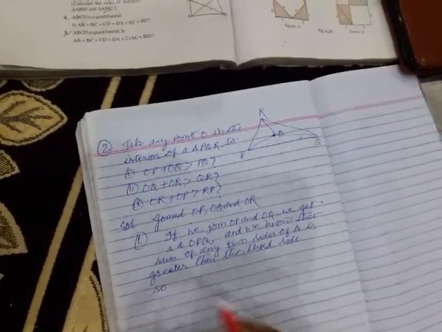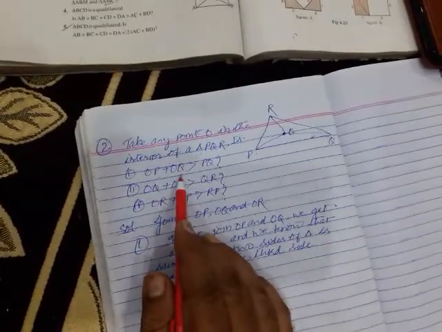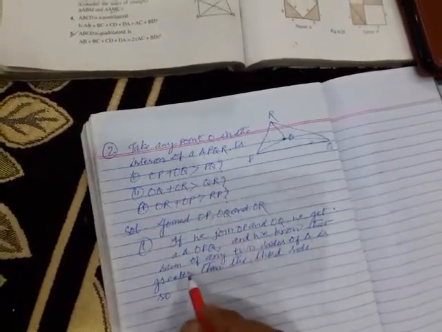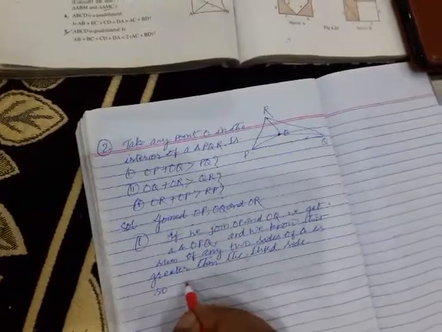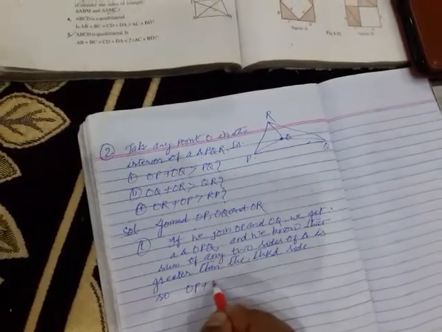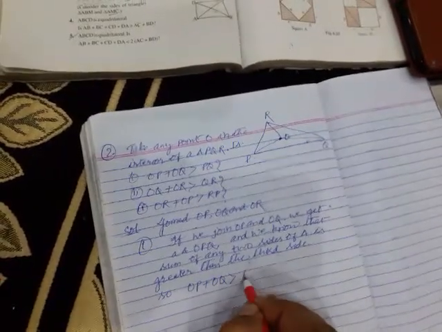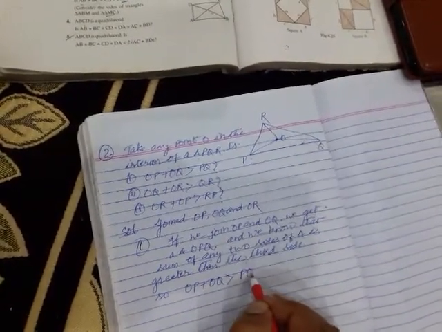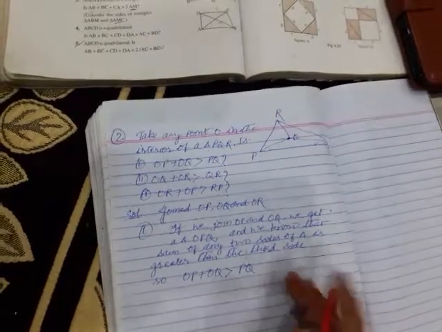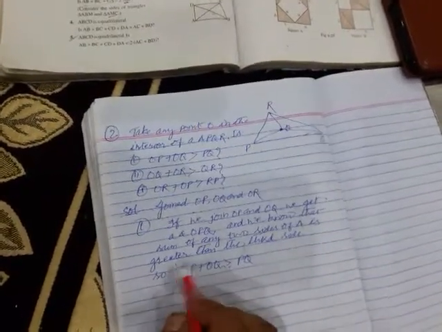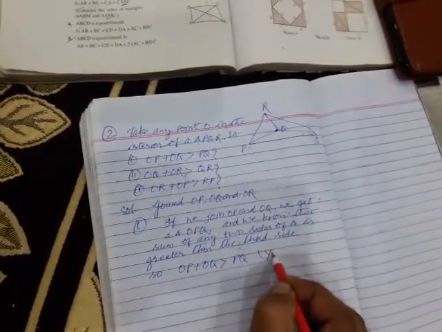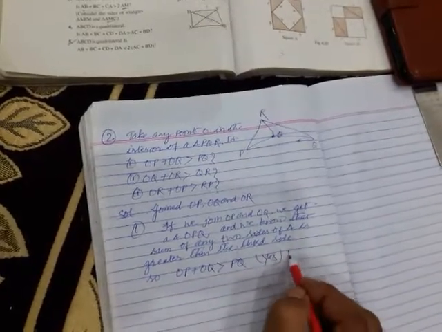So OP plus OQ is greater than PQ. Okay, that is what? Yes. What will you answer? That is yes, you will write that this is a correct statement.